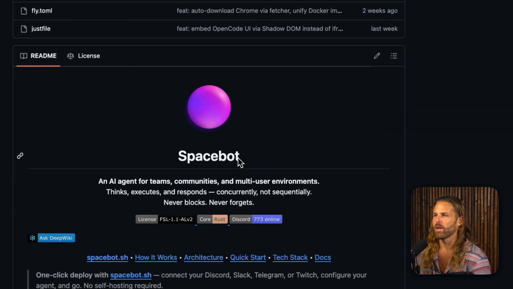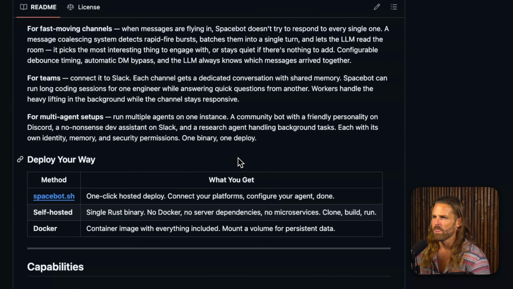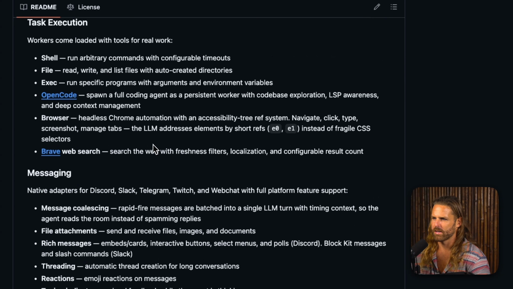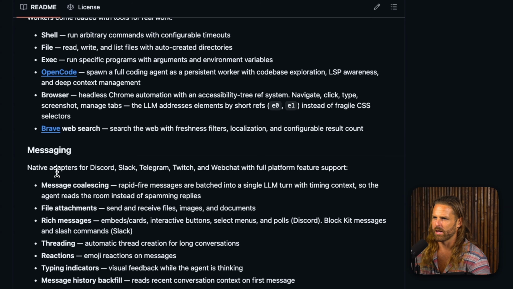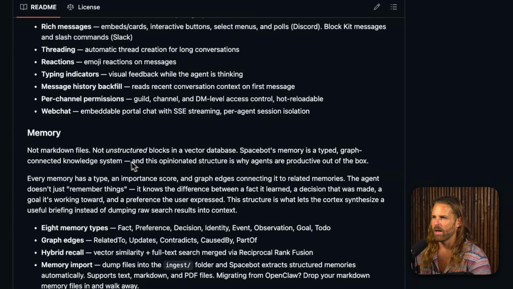So this is a really cool bot, and I'm really stoked on it, and I'm going to show you how to install it here. I don't think OpenClaw is really meant for sub-agents, for communities, and I haven't actually seen any other ones that are built for communities, at least none that actually work this well. Task execution, messaging, it's got native adapters for Discord, Slack, Telegram, Twitch, and web chat, which is awesome, all community-based platforms. And the memory, it's not markdown files, it's not unstructured blocks in a vector database, it's a typed graph-connected knowledge system.